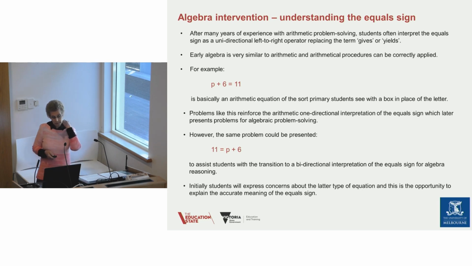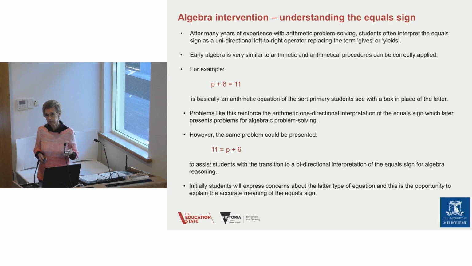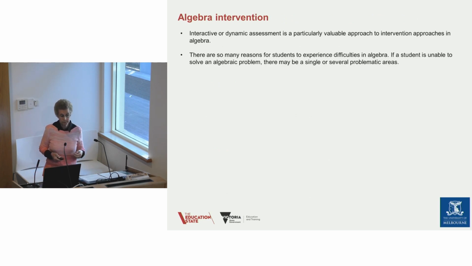Now, students, when they first see these, will express concerns. They will say, it's back to front, I can't do it. But this is an opportunity for teachers to explain the meaning of the equal sign. And better still, when arithmetic is being taught, also presenting the equations that you present with boxes in arithmetic, presenting those in the other way around will also challenge this idea of a one-directional operator for the equal sign. And it will make a large difference to students as they're approaching algebra.